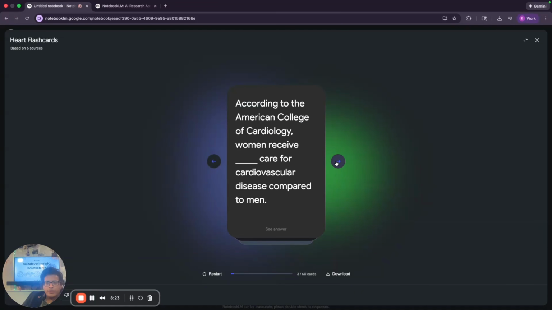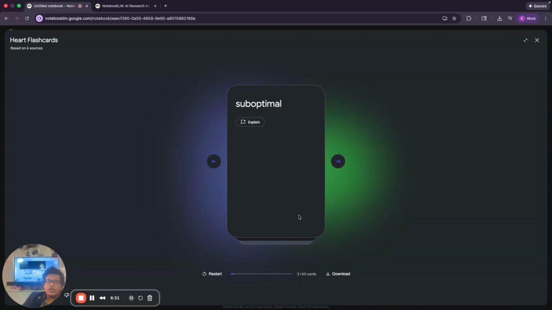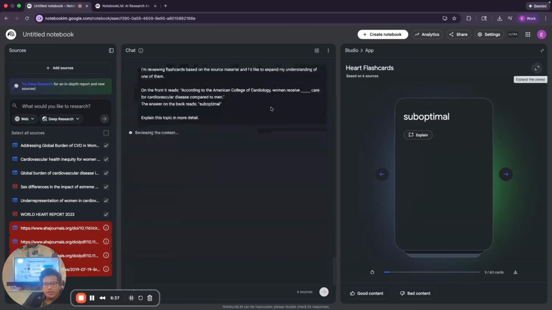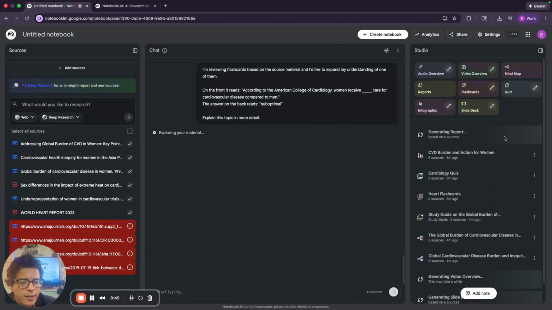Next question. According to the American College of Cardiology, women receive blank care for cardiovascular disease compared to men. I'll probably say less care. Suboptimal is the word they use. Looks like we have this option to click explain. Let's see what happens. And again, it triggers our chat widget now to explain why it chose to say suboptimal in this flashcard. So this is really powerful for sharpening your knowledge, accelerating your impact.